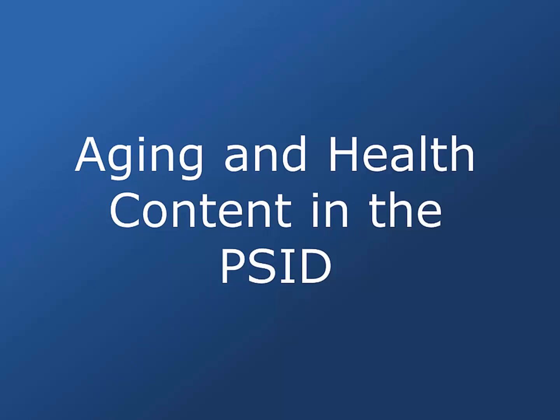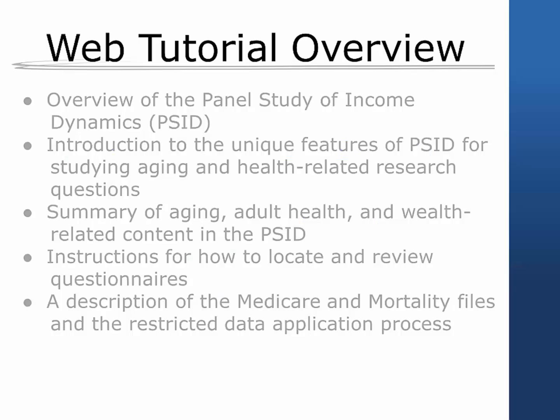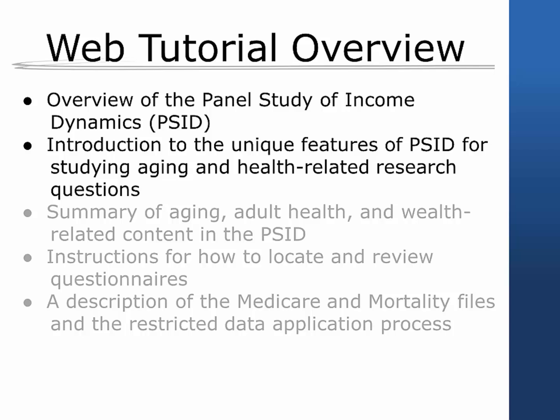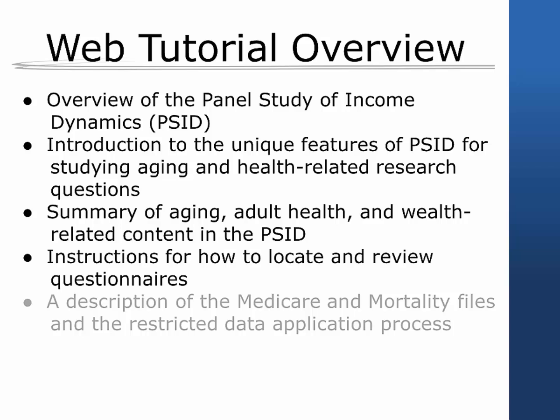To begin, let's go over what you can expect to learn. This tutorial has 5 parts. We'll start with a general overview of the PSID, followed by an introduction to the unique features of the PSID for studying aging and health-related research questions, a summary of aging, adult health, and wealth-related content in the PSID, instructions for how to review questionnaires from the website, and we'll close with a description of the Medicare or mortality files and the restricted data application process.